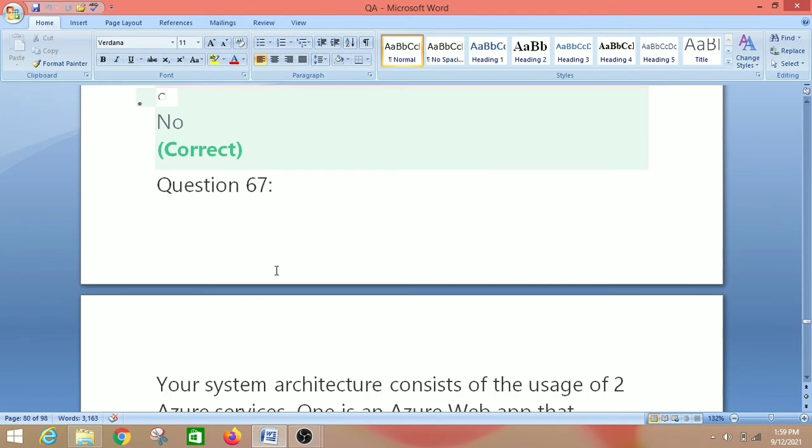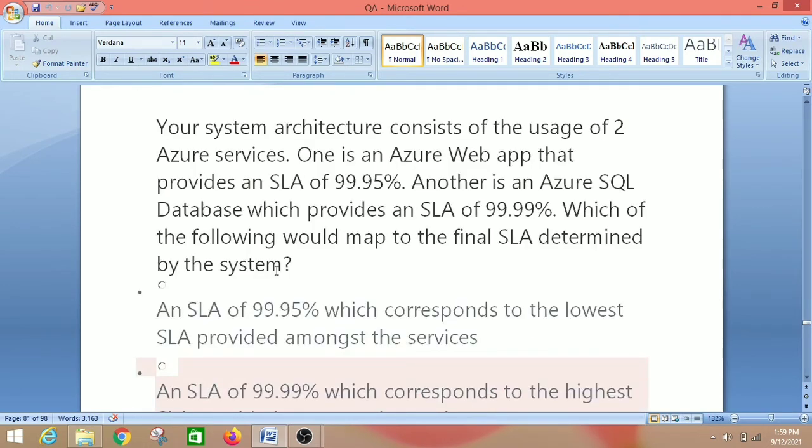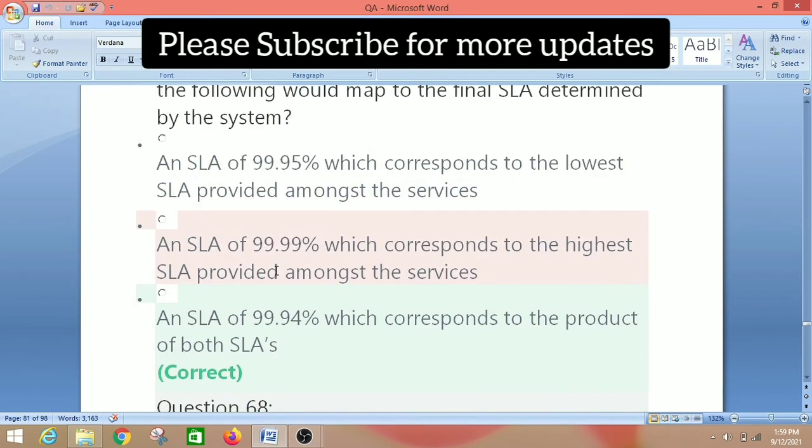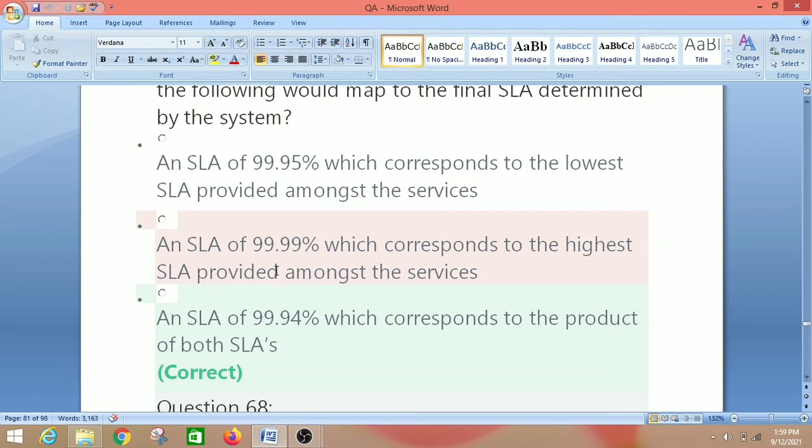So let's move on to the next question, that is question number 67. Your system architecture consists of the usage of two Azure services. One is an Azure web app that provides an SLA (SLA means service level agreement) of 99.95%. Another is an Azure SQL database which provides an SLA of 99.99%. Which of the following would map to the final SLA determined by the system? So we have three options. An SLA of 99.95% which corresponds to the lowest SLA provided among the services. An SLA of 99.99% which corresponds to the highest SLA provided amongst the services.